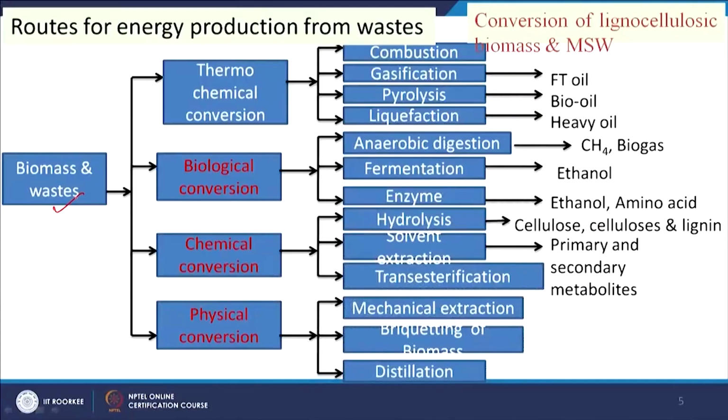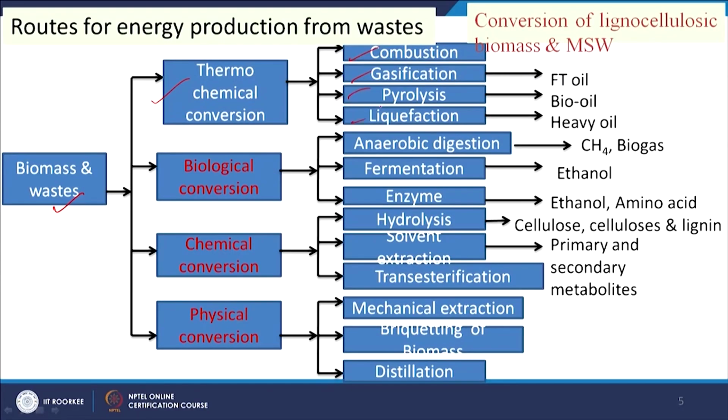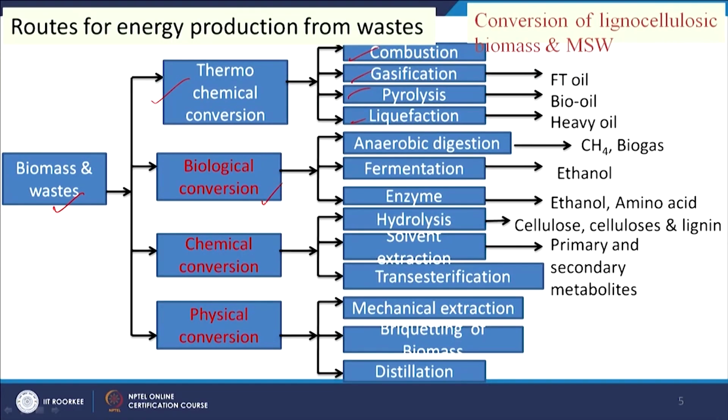If we have biomass and waste, we can use thermochemical conversion like combustion, gasification, pyrolysis and liquefaction, similar to coal. We are not covering this part. Then there is biological conversion for biomass and waste to energy. The important biological routes are anaerobic digestion, which gives us methane, that is biogas, and fermentation, which can give us ethanol or higher alcohol, and some enzymatic routes which again give ethanol and amino acids. We will concentrate in this class on anaerobic digestion.